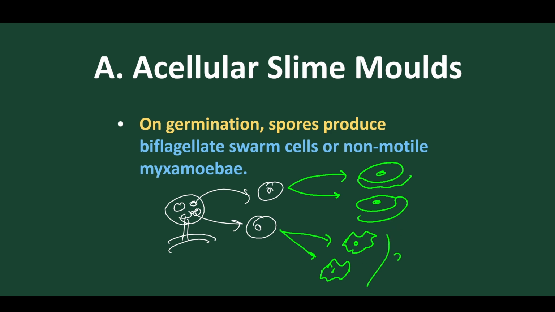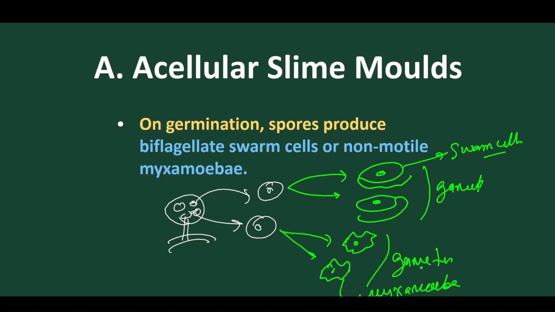And these are the gametes. Got it? These are the gametes. So these gametes are called swarm cells, and these are called myxamoeba. Got it? So what we find is when the spore germinates, it gives rise to two types of gametes. One is flagellated gametes, called swarm cells. Another one is amoeboid gametes, called myxamoeba.